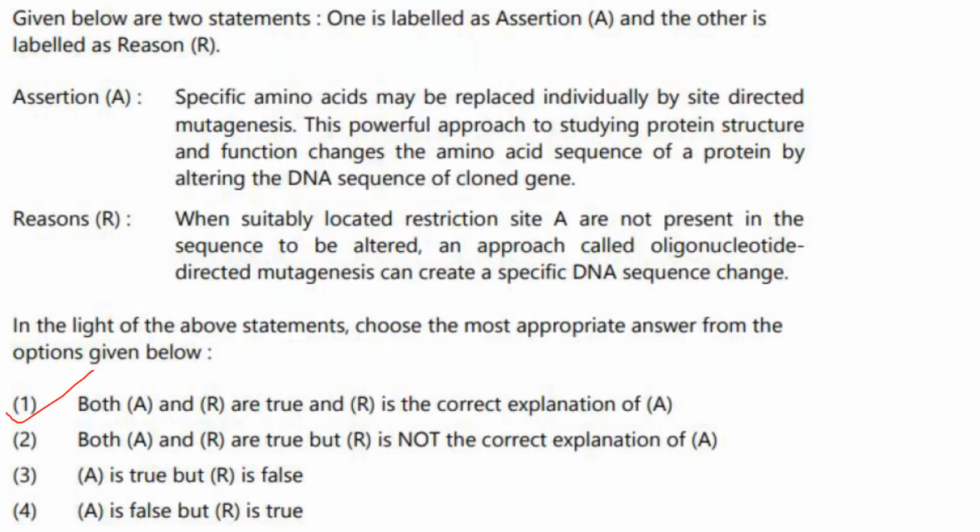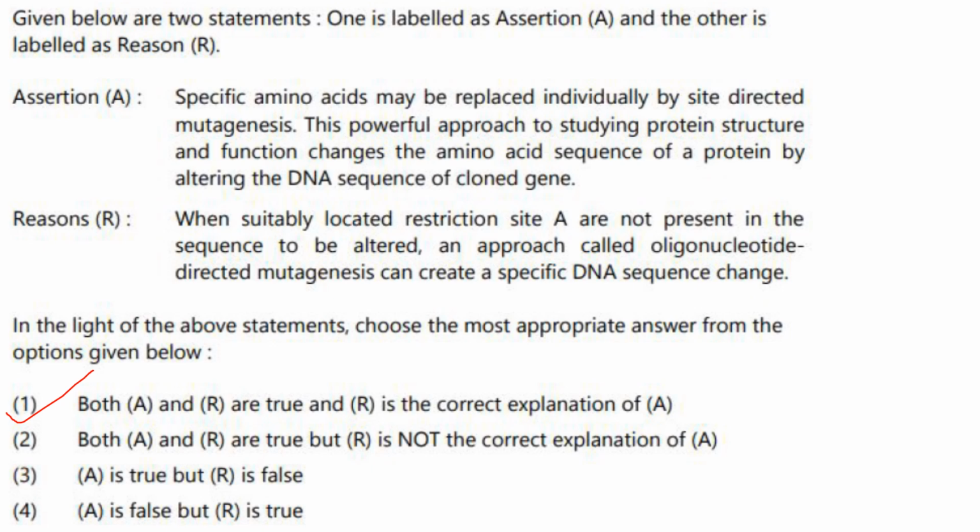Now one more thing I want to tell you is that here the DNA sequence is mutated. So naturally the protein that is being produced from this particular DNA sequence will also be mutated because your amino acid sequence is mutated. Okay. That is site-directed mutagenesis. Now coming to the question.